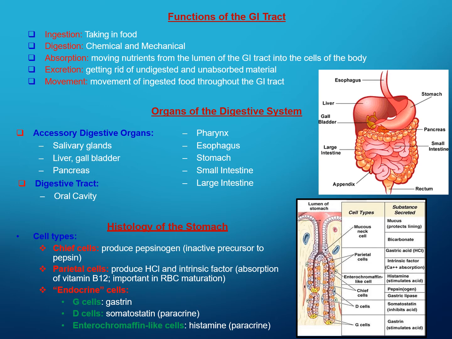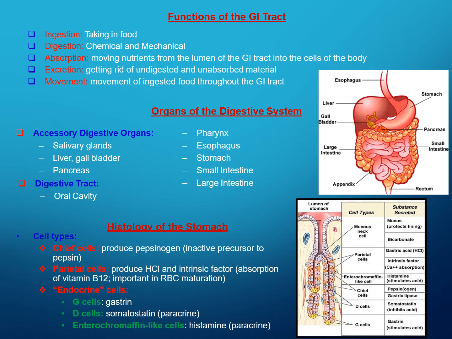The next one is the endocrine cells. Within these endocrine cells, G cells, D cells, and enterochromaffin-like cells are present. G cells produce the gastrin hormone, D cells produce the somatostatin hormone, whereas the enterochromaffin-like cells produce other paracrine hormones.